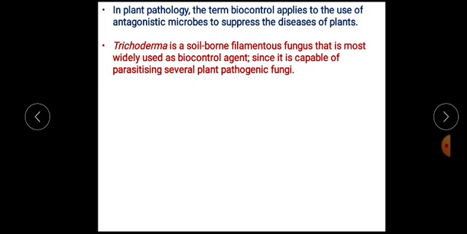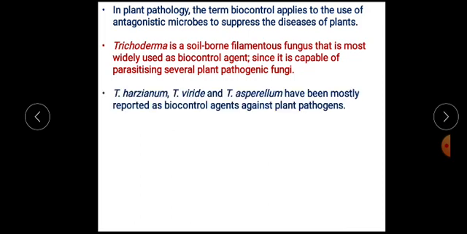An example of biocontrol agents in this context is Trichoderma. Trichoderma is a filamentous fungus, and worldwide Trichoderma is used as a biocontrol agent because it suppresses the diseases of plants. It kills the other plant pathogenic fungi. This is also a fungus, but it kills other plant pathogenic fungi. So it is an excellent example of a biocontrol agent.